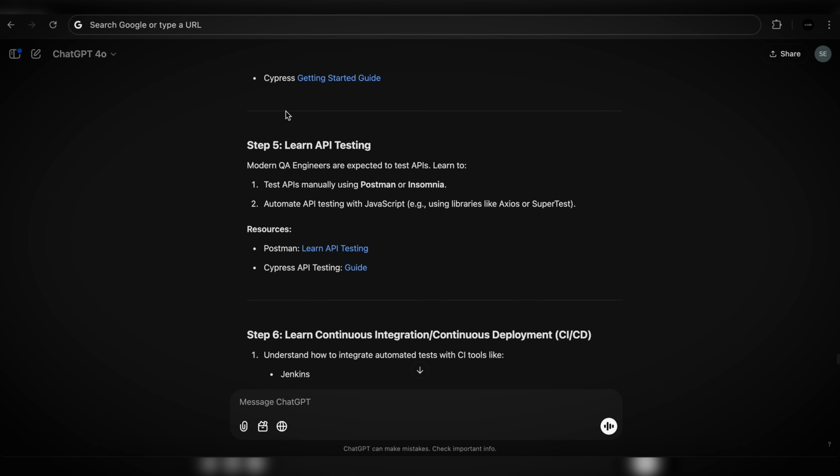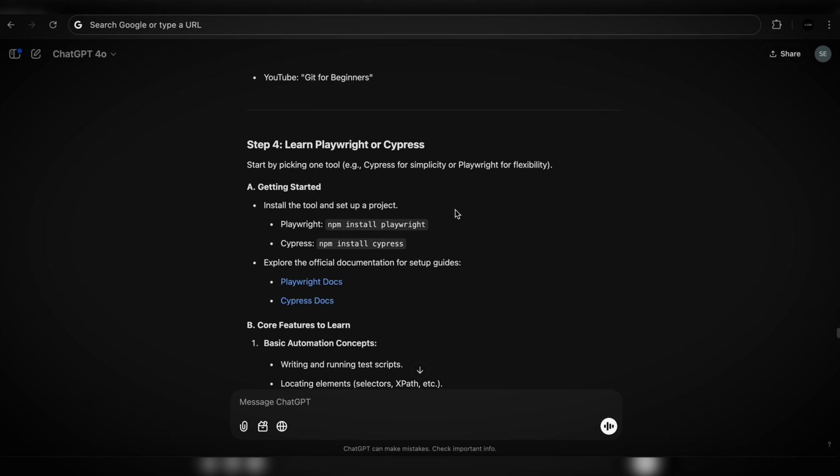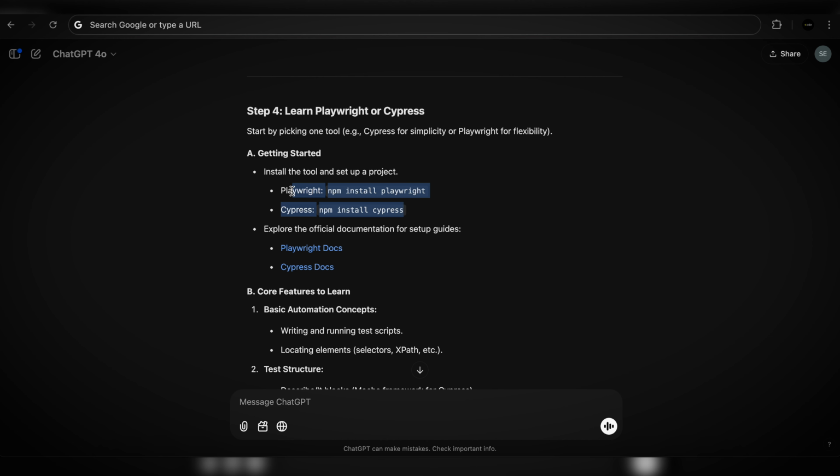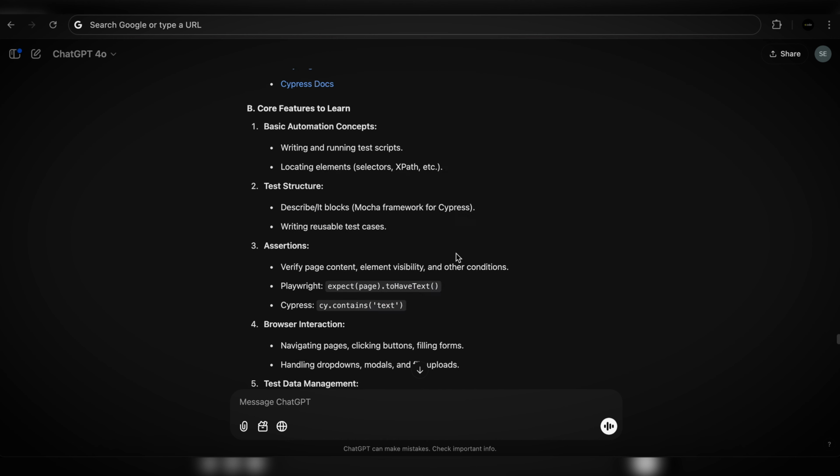And here's something else, learning API testing. As a QA engineer, you do have to test things manually. But you don't have to learn Postman or Insomnia for manual testing, absolutely. For test automation, you guys can use Axios or Supertest, that's true. But we're talking about Cypress and Playwright. And Cypress does, and Playwright as well, they do have their own API clients.